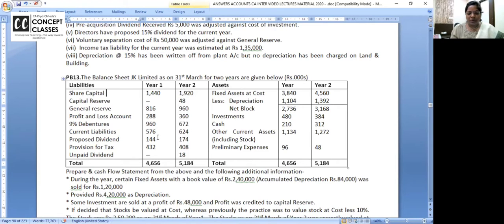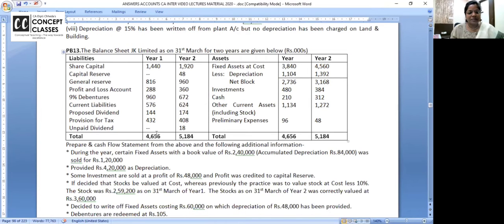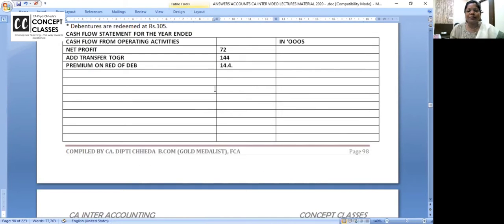Leave it for now. Let us see about proposed dividend. Have they given some adjustments? No. Now nothing given means last year's proposed dividend 144 paid and current year's proposed dividend is a provision. So first, current year's proposed dividend 174 is just a book entry. 174 P&L debit to proposed dividend.